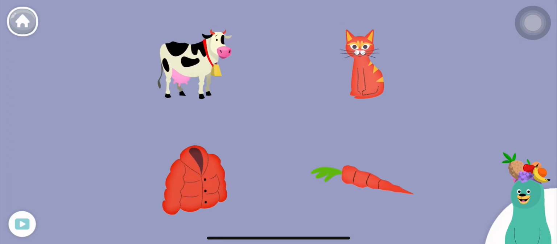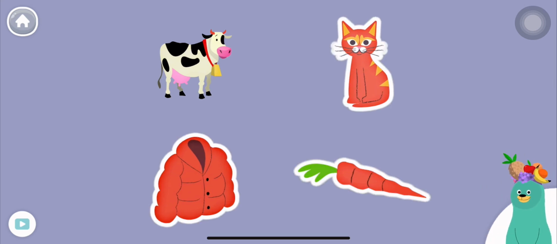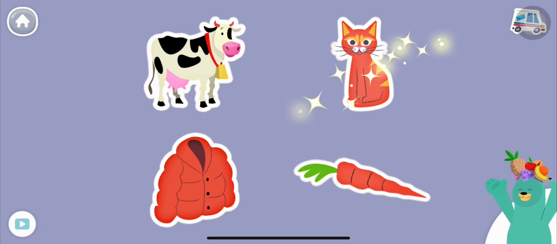All of these things start with the k sound. Tap them all and listen to the k sound at the beginning. Carrot, cat, coat, cow. Nice work!